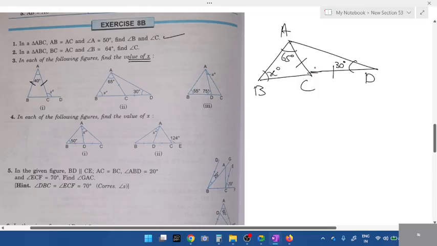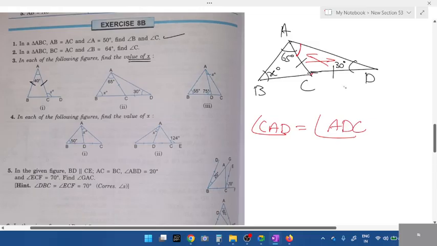Triangle ACD. What type of triangle is ACD, students? Which two angles are equal? Don't write angle A. Angle A is the entire angle. Angle CAD will be equal to angle ADC.